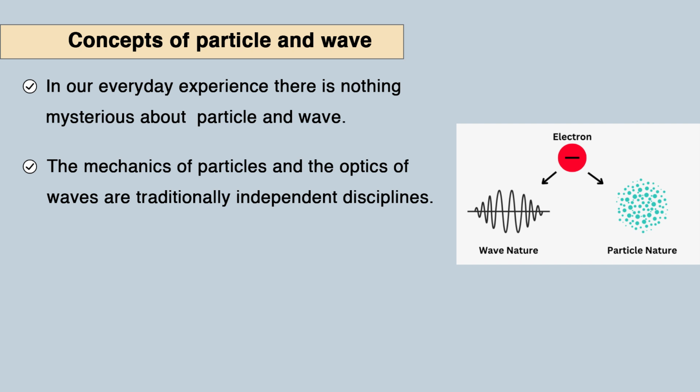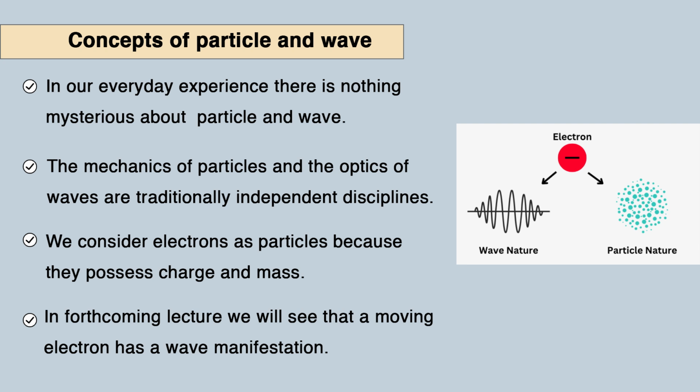And in our school levels we have studied the different properties of particles and waves. Although the mechanism of these particles and the optics of waves are very independent disciplines, these are different from each other traditionally, and we have different experiments to distinguish and measure different properties of particles and optics. So, we have a set of properties of particles and optics. These are different to each other.